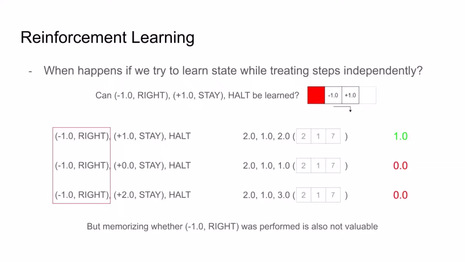And similarly, even though memorizing whether or not -1 right was performed can be useful if +1 stay is the follow-up, again, for most other follow-ups, memorizing whether -1 right was performed will not be valuable. So ultimately, because they each depend on the other, we'll neither learn to memorize -1 right nor learn to value +1 stay. And as a result, we'll be unable to learn this -1 right +1 stay sequence.